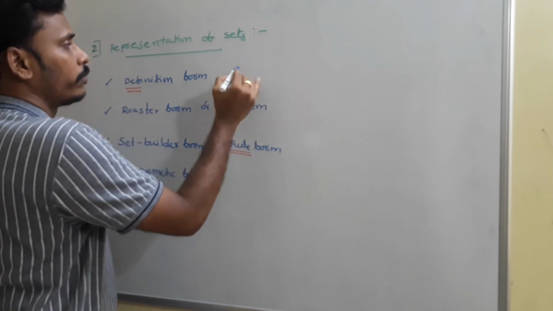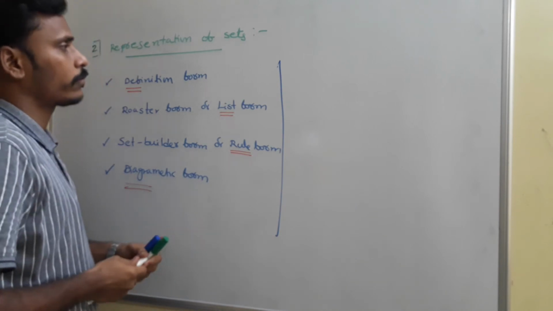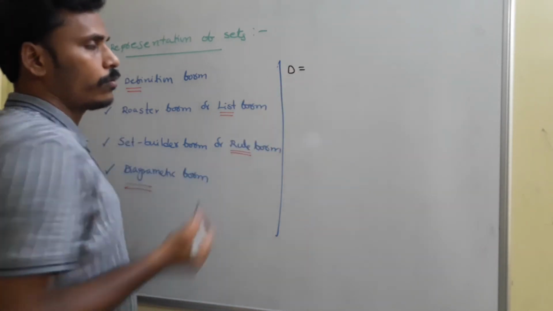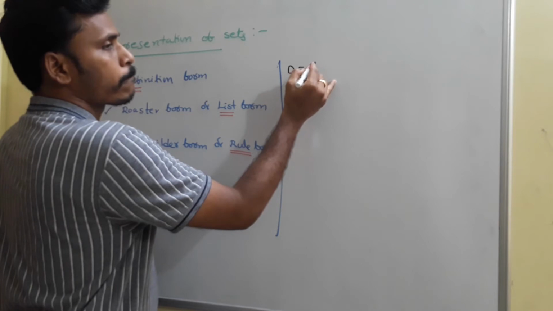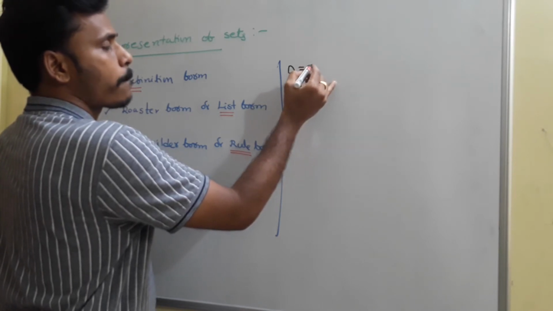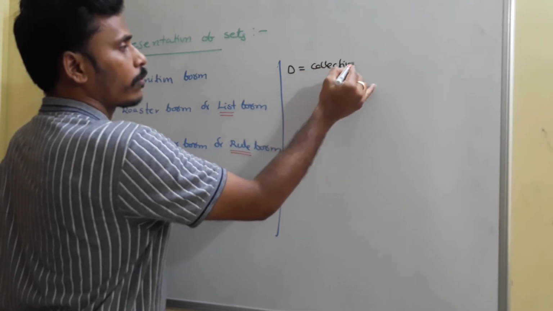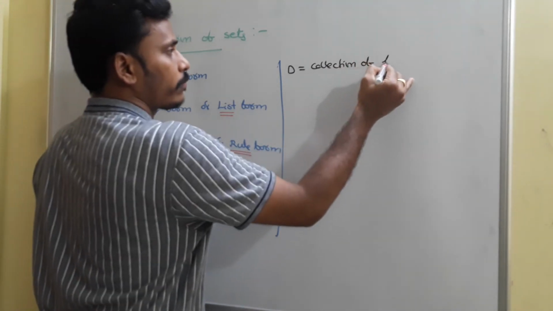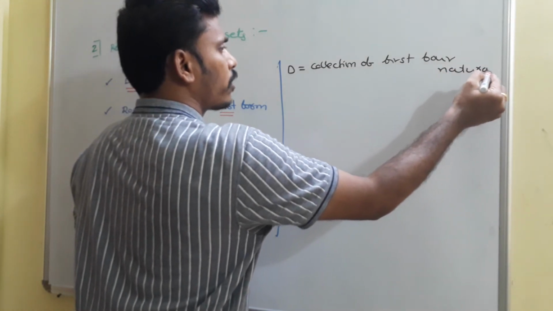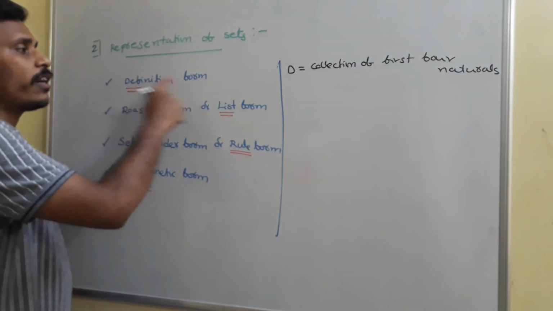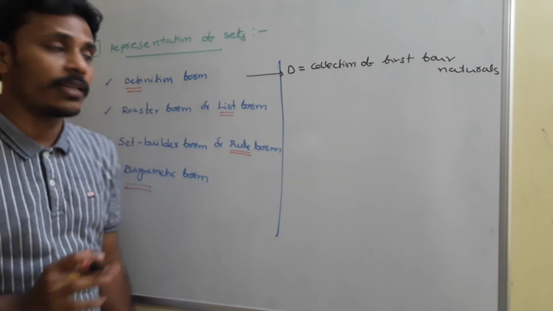Set D, or maybe I will take the set as D. Set D is equal to the collection of first four naturals. Just think about it. This is the definition form. If you write it like that, the collection of first four naturals, that is the definition form.